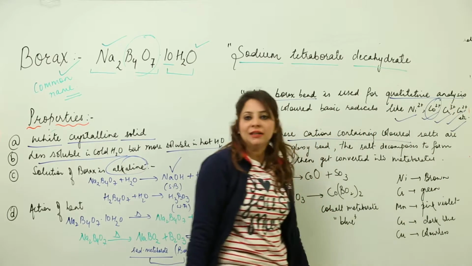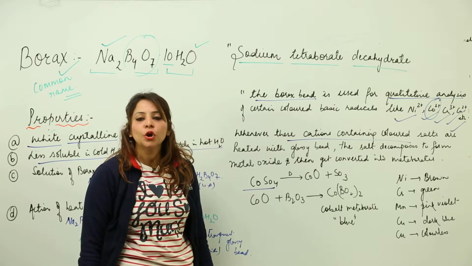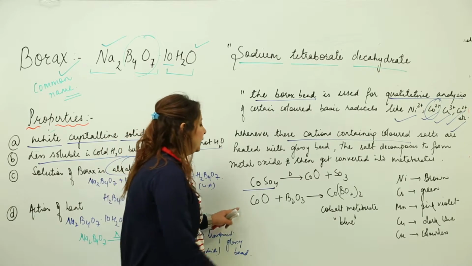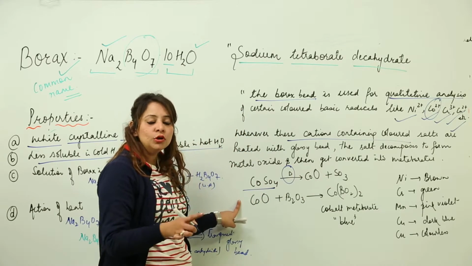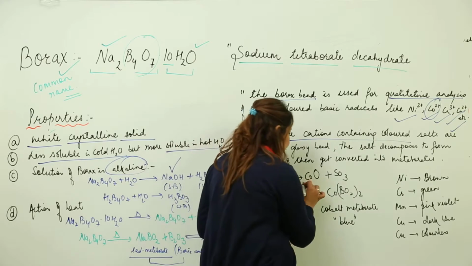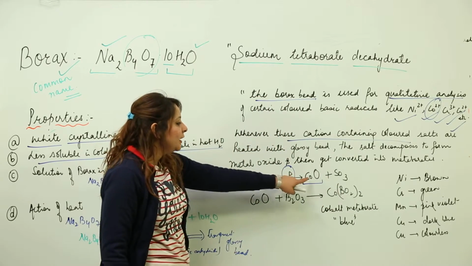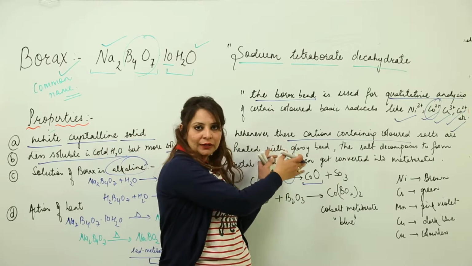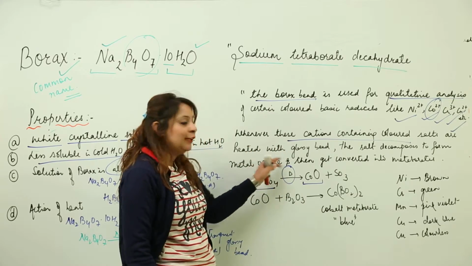That is the cobalt cation. Let's say our salt is cobalt sulfate. Then what happens? We heat it first, right? When you heat it, it decomposes to form its respective oxide. Then you take this colored salt and add it to the glassy bead, and you heat it also.